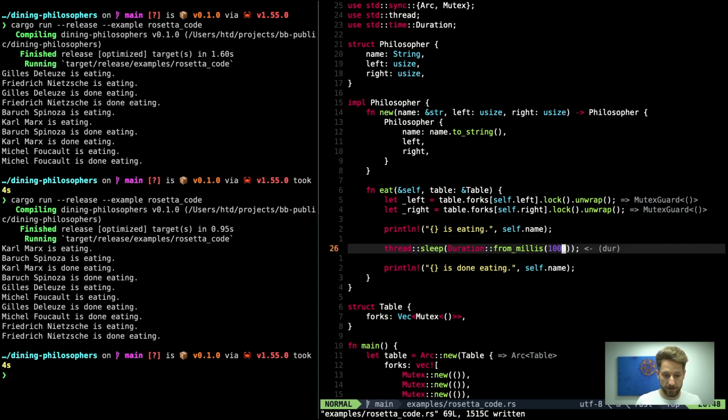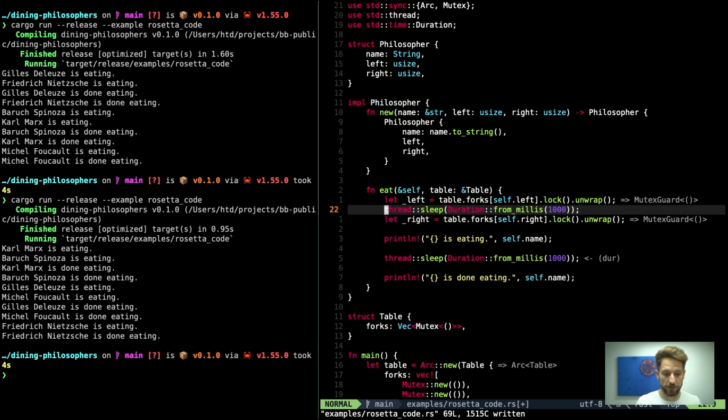This can be done by introducing a small delay right after we acquire our first fork. So if we go here and we only wait for 1 millisecond after we acquire the first fork, so the left one, then we wait for a millisecond and then we try to get the right one. This 1 millisecond will be enough time for other threads to start up and already pick up the fork. Let's see what the consequences of this is.